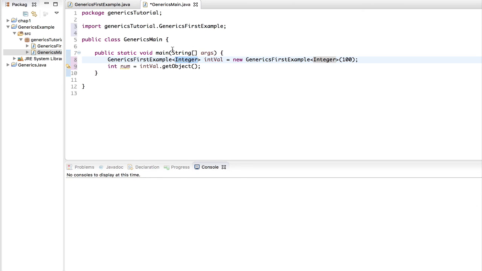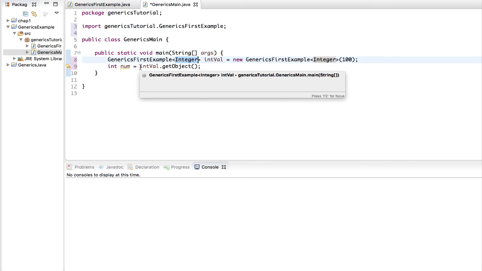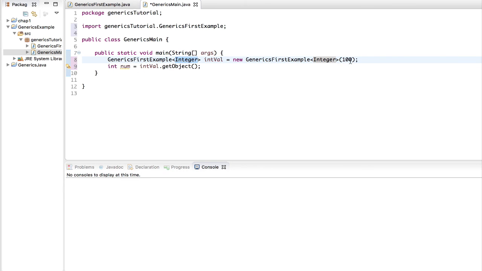And there is an interesting catch here. You will see that I'm not using any sort of primitive type. I'm not using int, because that's not allowed. What I'm using is a class wrapper, which is the Integer class. So the Integer class is quite different from the primitive type int.